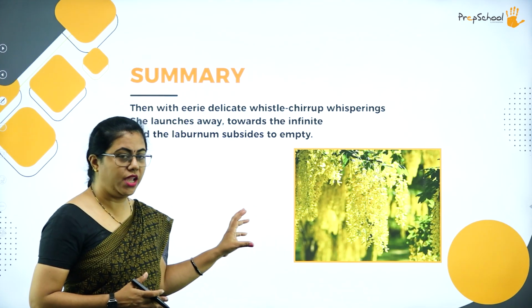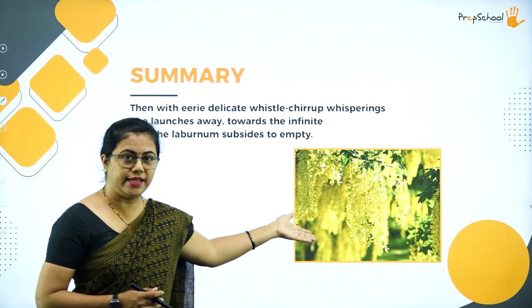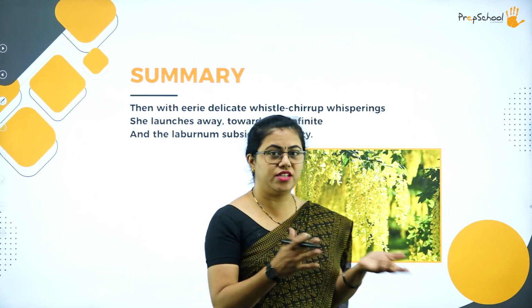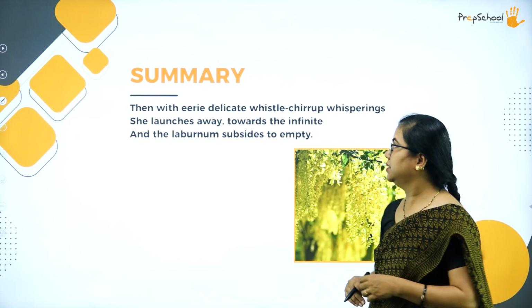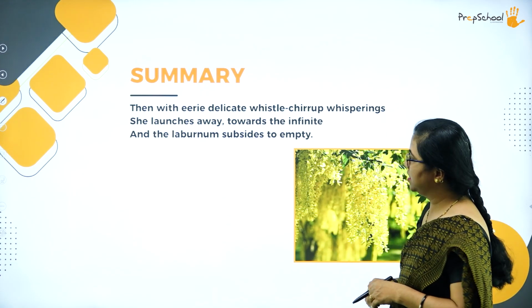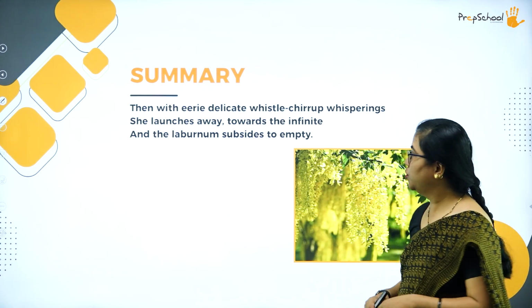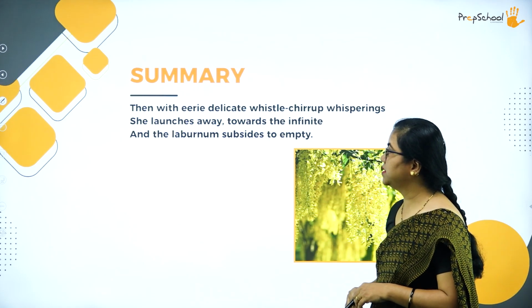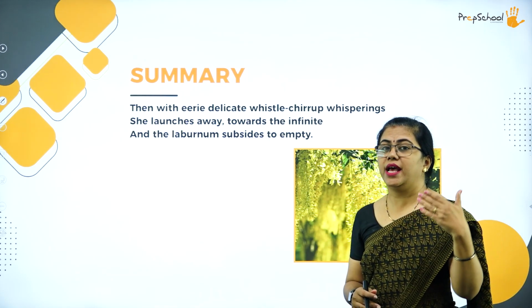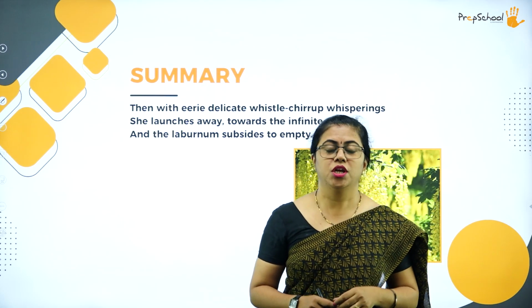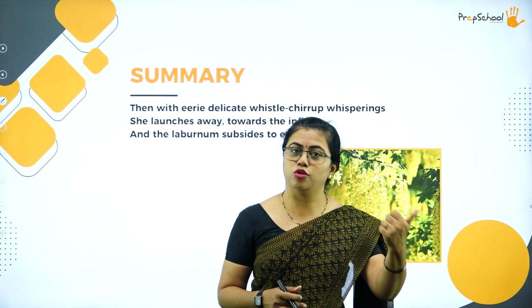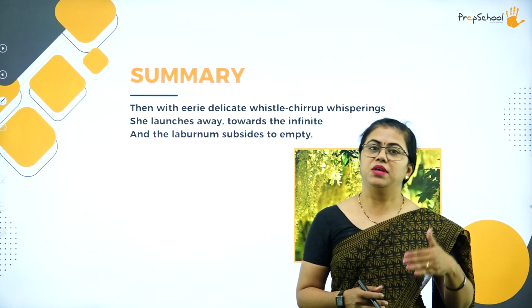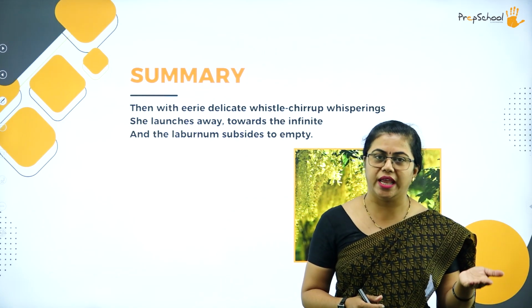This is the laburnum tree, how it is, and the bird gets inside this. So you cannot see the bird, which is of the same color, right? Then with eerie, delicate whistle chirrup whisperings, she launches away towards the infinite, and the laburnum subsides to empty. Now she has reached the end of the branch. Again she goes back to her place. She comes, meets her young ones, and goes back to the end of the branch.